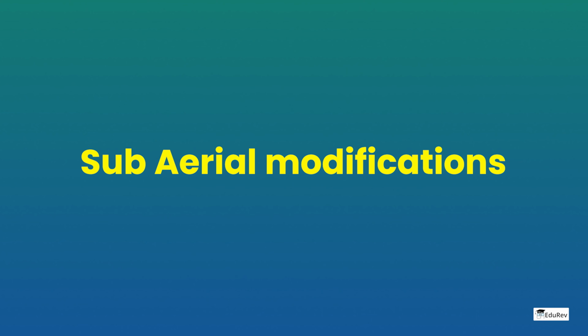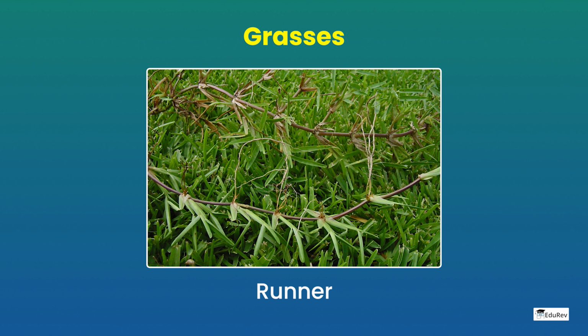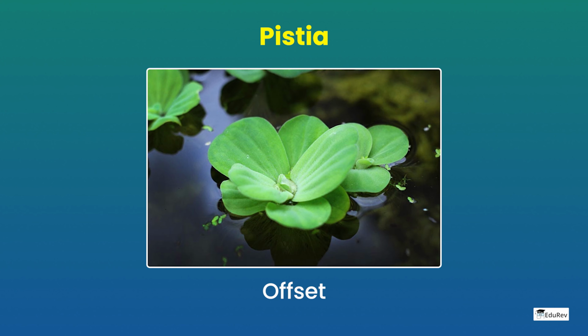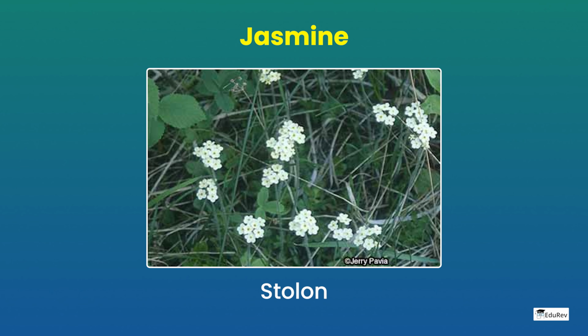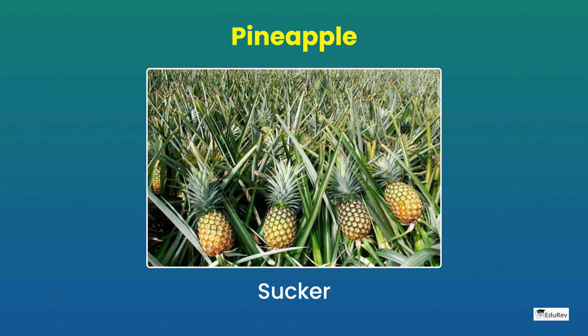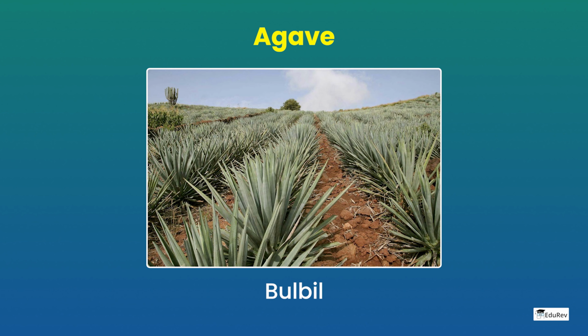Or we can also have sub-aerial modifications such as runner in oxalis and grasses, an offset in Eichhornia and Pistia, a stolon in mint and jasmine, a sucker in pineapple, chrysanthemum, banana and mint, or a bulbil, which is a fleshy bud as in agave.